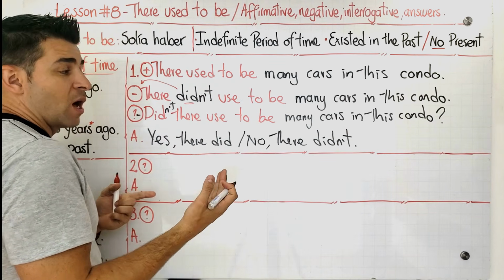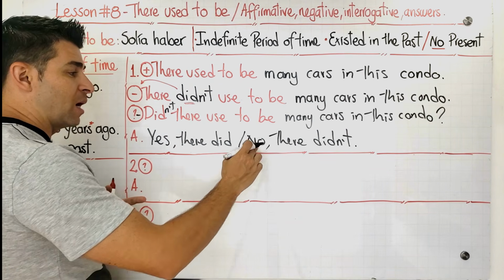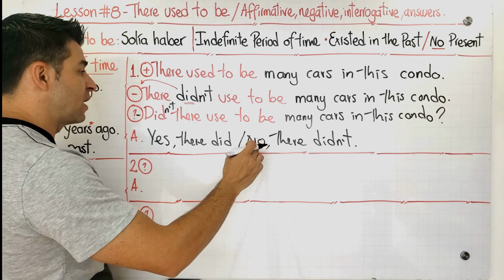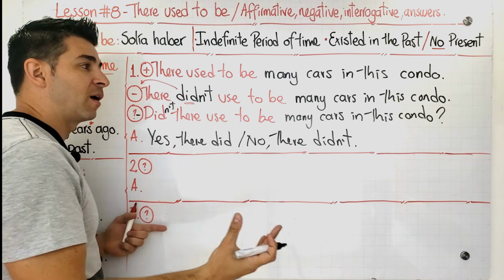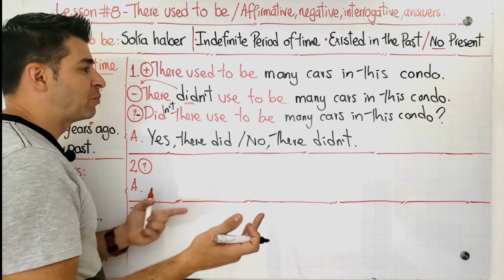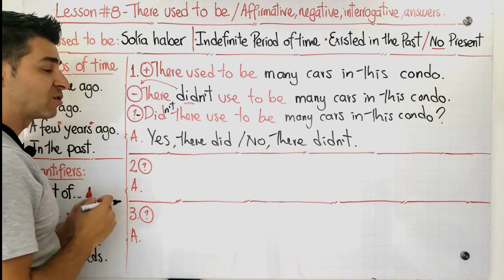Now, if you want to add some more information in this negative form, you can say no, there didn't used to be many cars in this condo. It's up to you to give all these answers, guys.